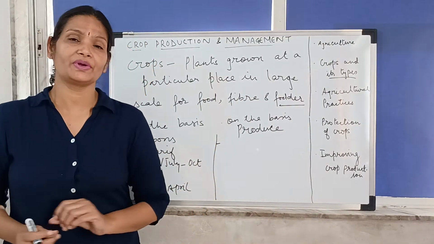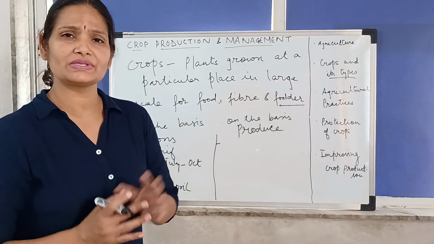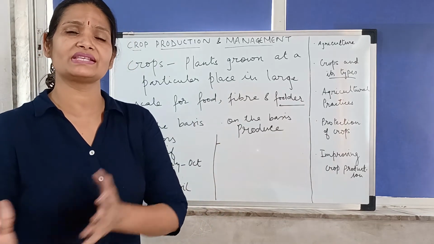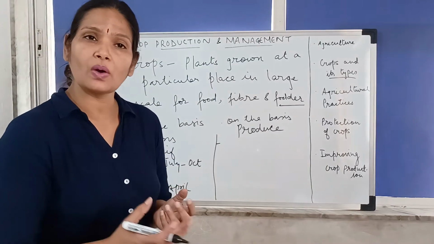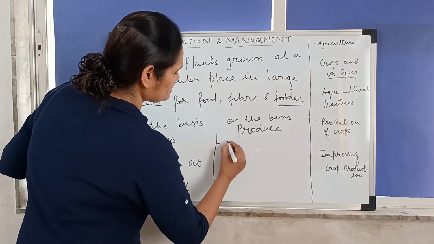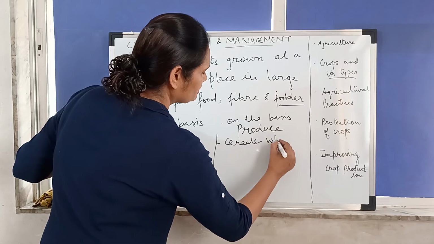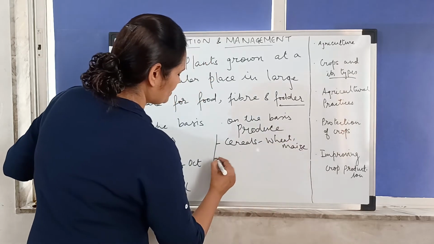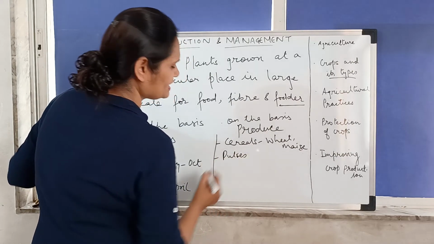On the basis of produce, we have different types. Some crops can be categorized as cereals, some as pulses, and some as seeds which give us oil, right? So they are categorized as cereals, like wheat, maize, etc. Then pulses, all those seeds which are pulses.